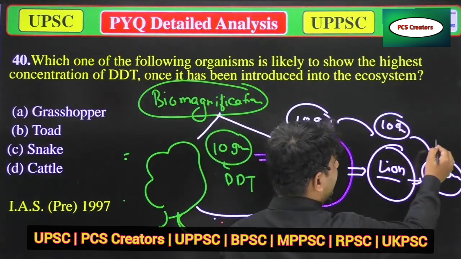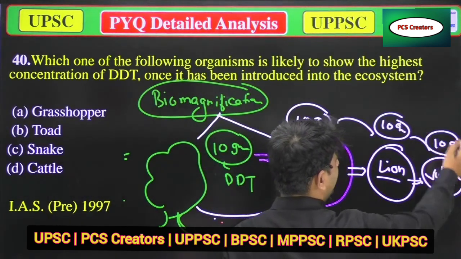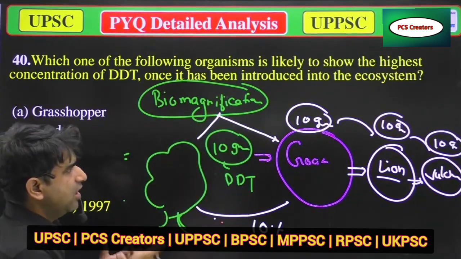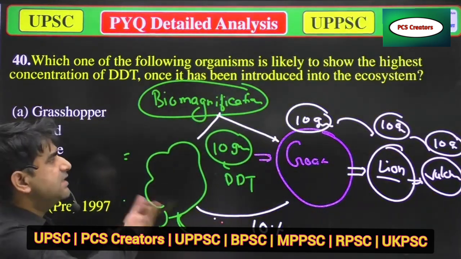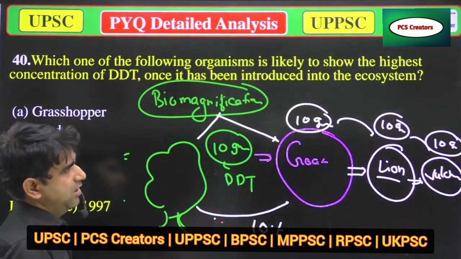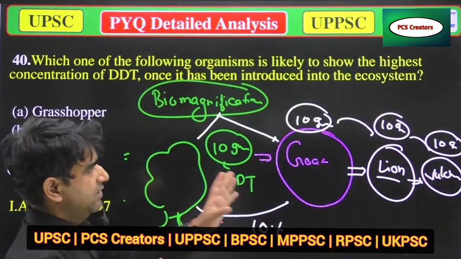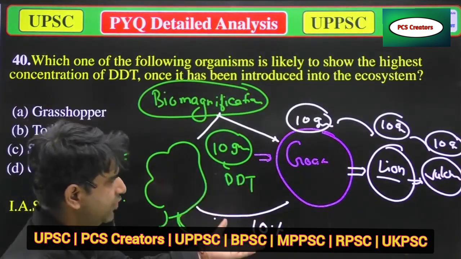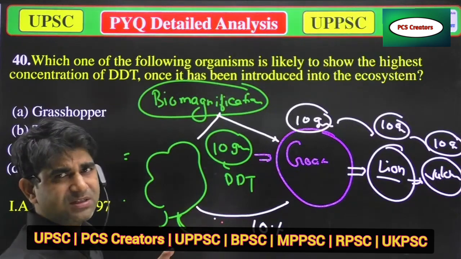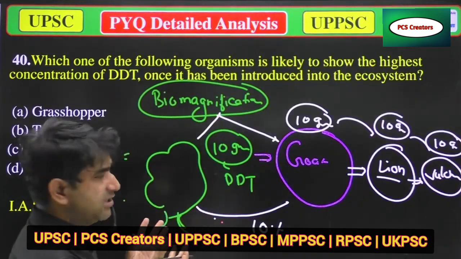So again 10 gram of DDT will go in the body of the vulture. What happens there is that the amount of non-biodegradable substances is increasing. They don't degrade. In its whole life the vulture will eat more than 10 lions and other animals which have chemical substances.